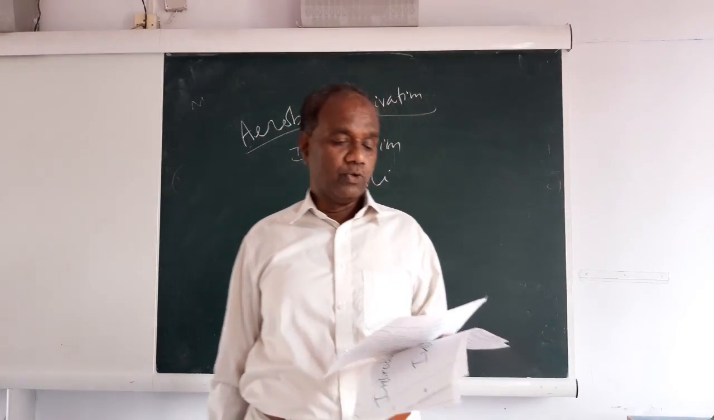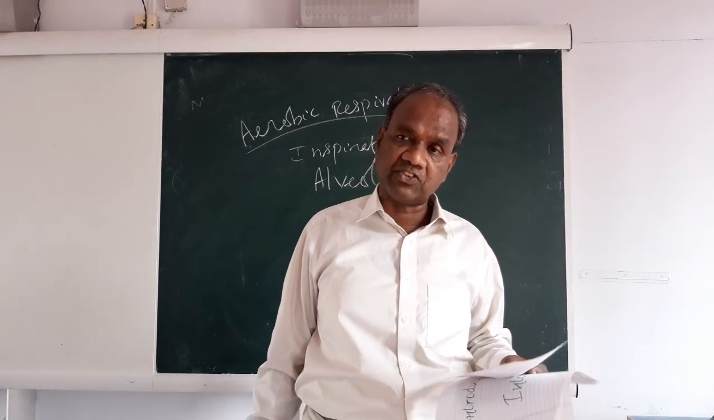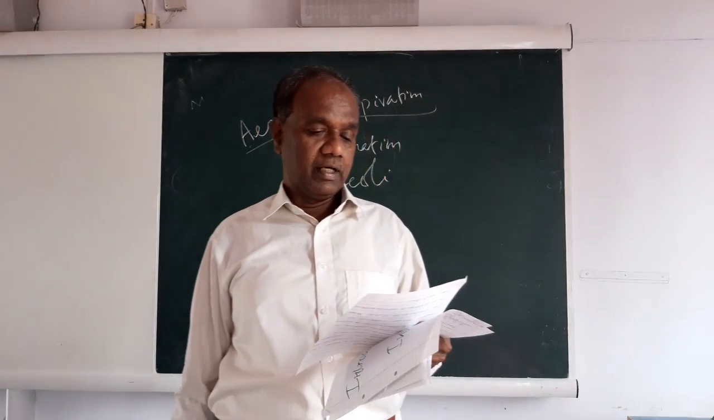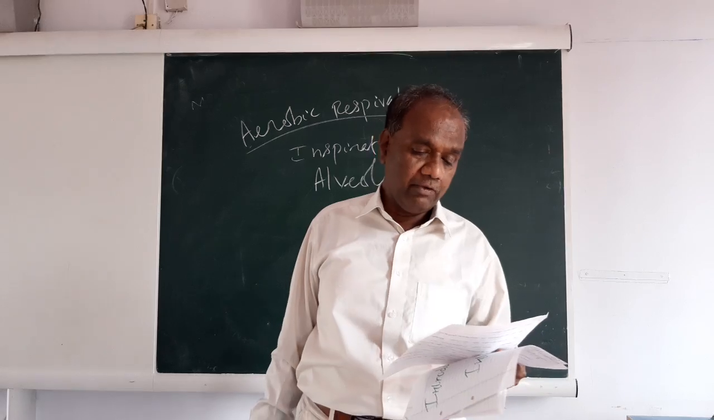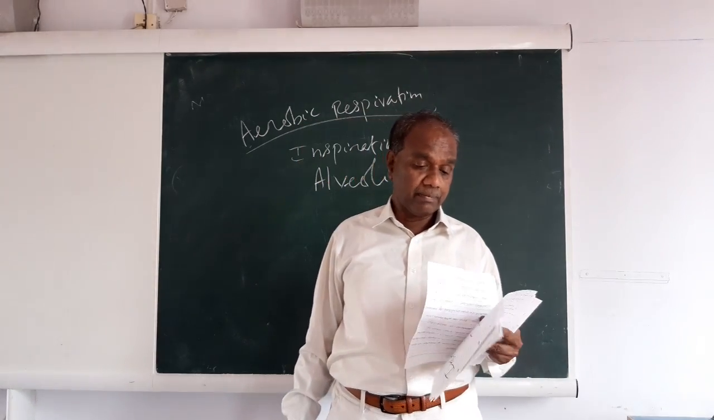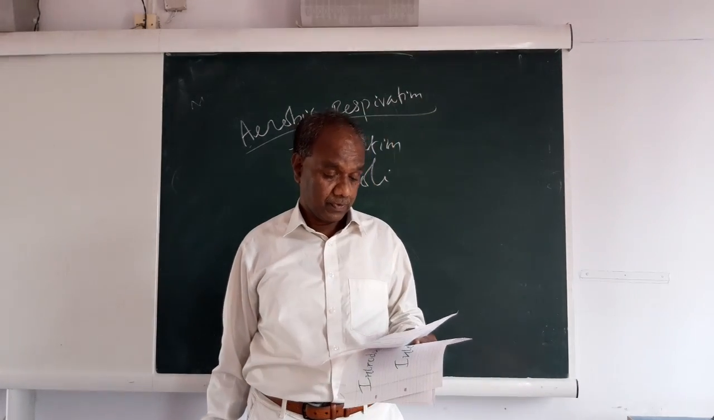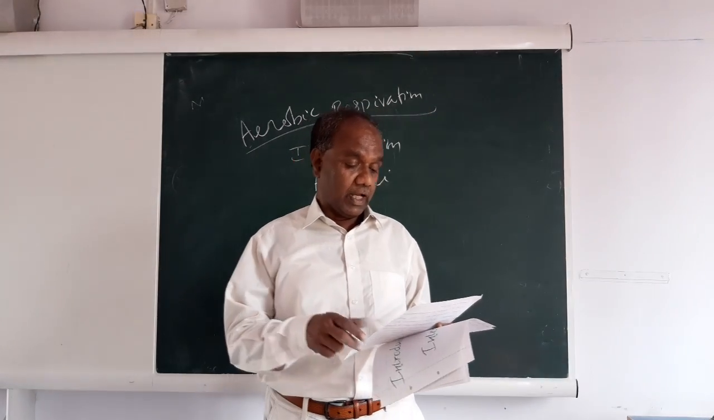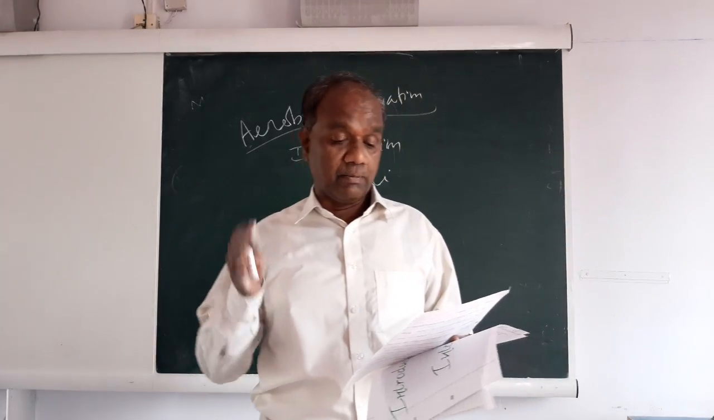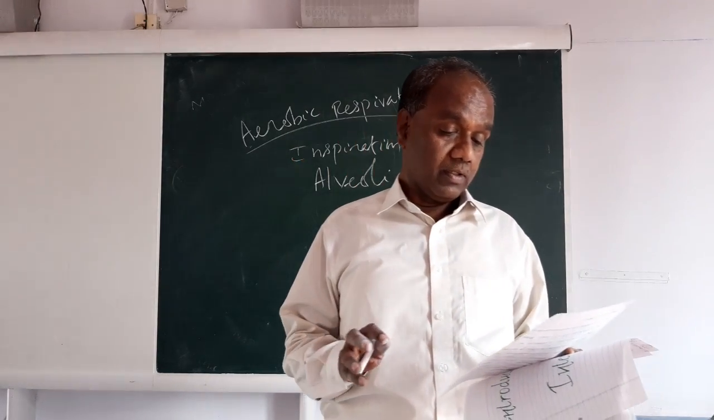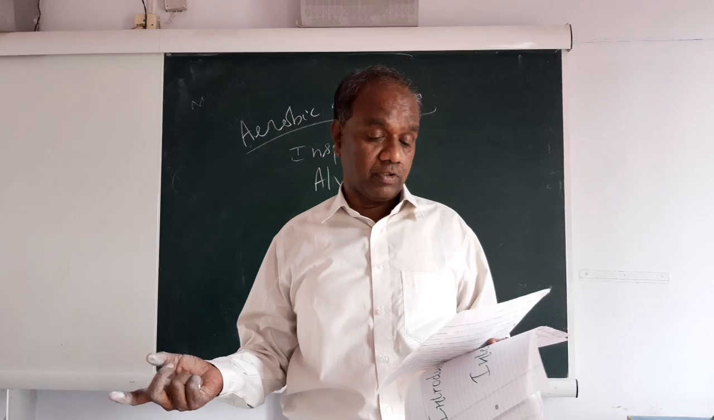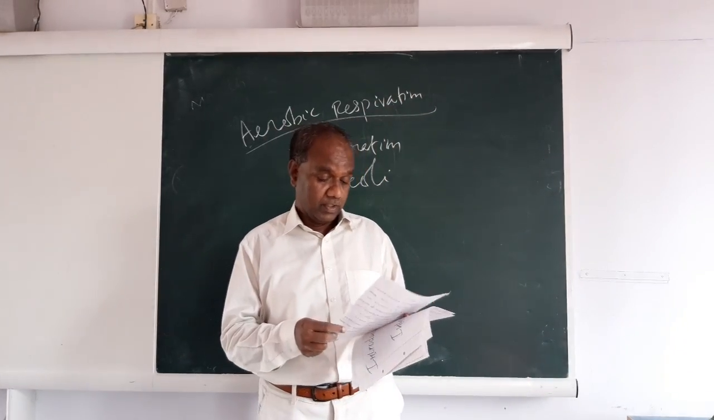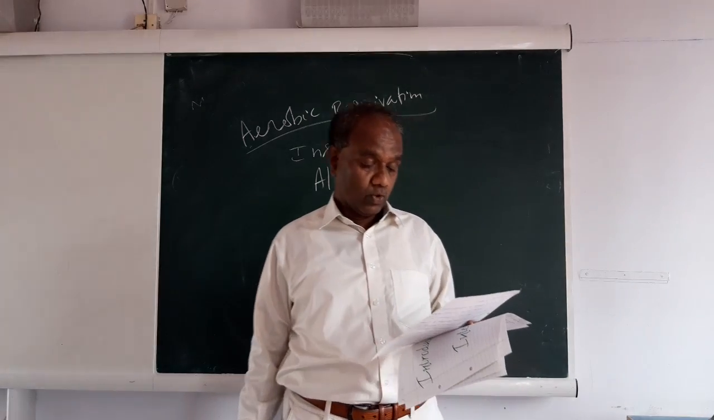I repeat again, during the process of breathing in, inspiration, air sac, what is the other name for air sac? Alveoli. The alveoli of the lungs are filled with air containing oxygen. Alveoli are surrounded by thin blood capillaries carrying blood in them. Oxygen of air diffuses out from the alveoli into the blood. So oxygen from alveoli enters into the blood. Now the oxygen is carried by the blood to all parts of the body.